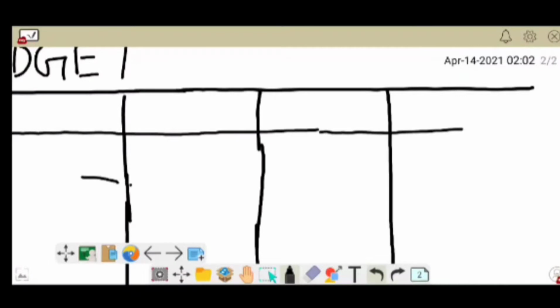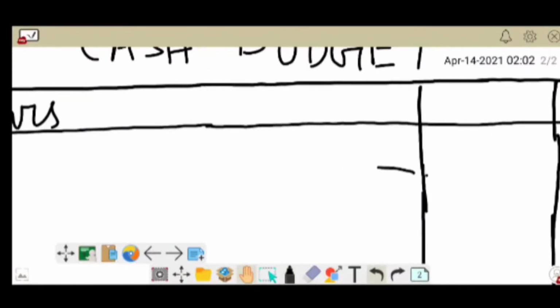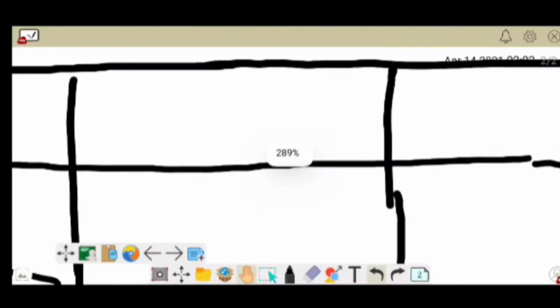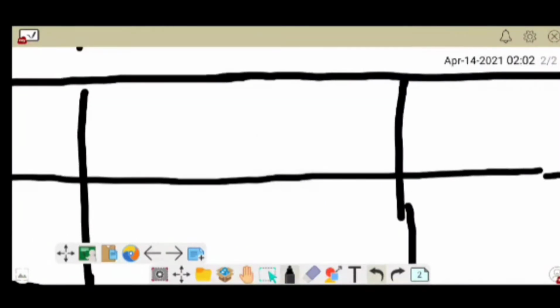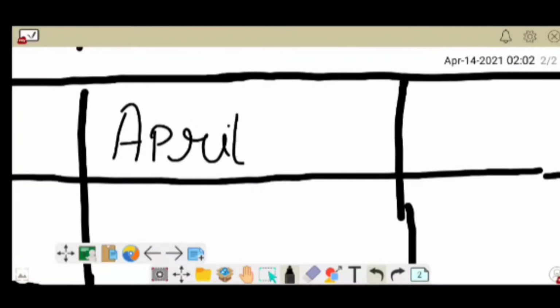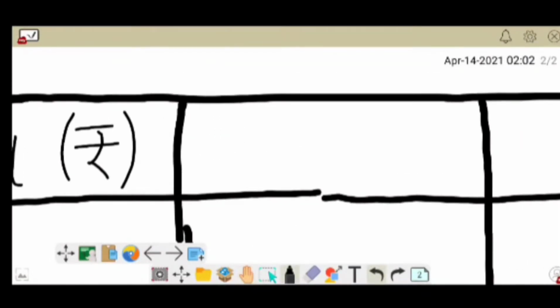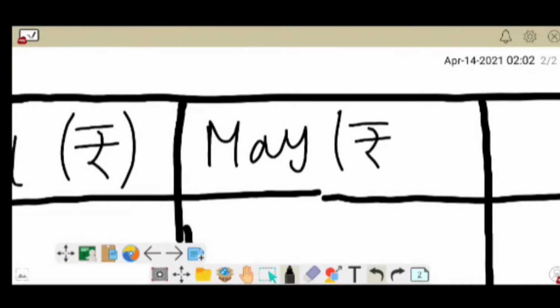Particulars, and here then the name of the month: April, May, and June, with the rupees sign.